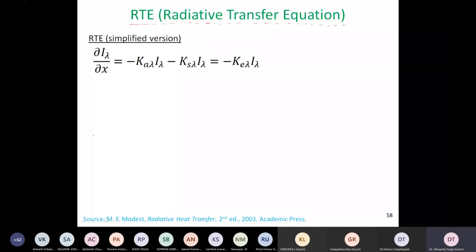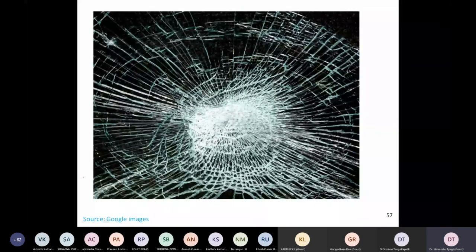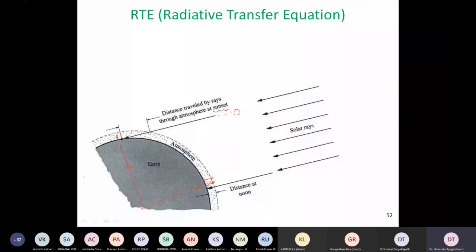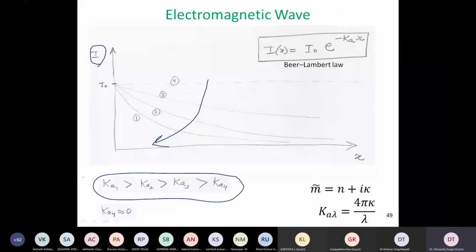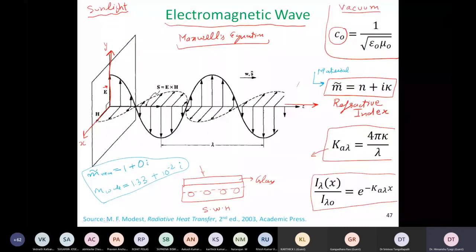So, dear participants, this is the slide at which we had stopped and we took a small break. Let me go back 2, 3 slides back where we were discussing some interesting phenomena about the radiative transfer equation, because this is what I'm going to talk about. My objective is to correlate it with the material property in the equation, the optical property of any material, given as n plus i kappa. There is a real component and an imaginary component of the refractive index.